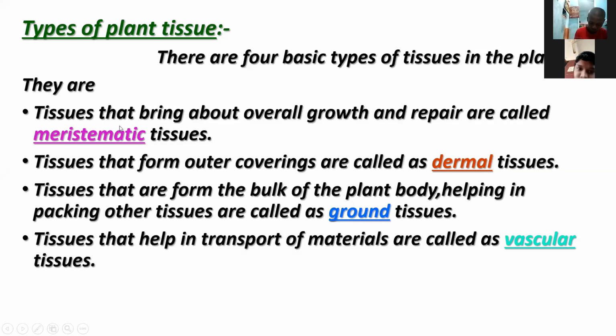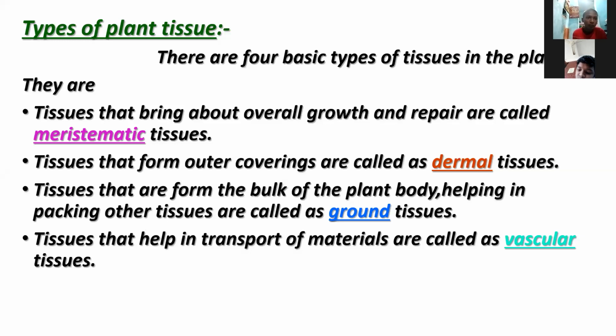First of all, we are going to know about the meristematic tissue. Tissue that brings about overall growth. That means all plant growth and repair are called meristematic tissue. This is the function of meristematic tissue, growth and repair.